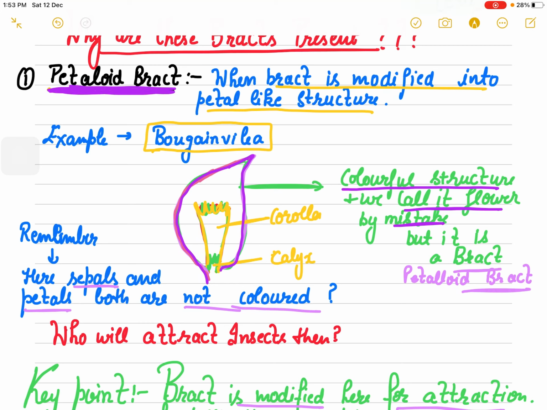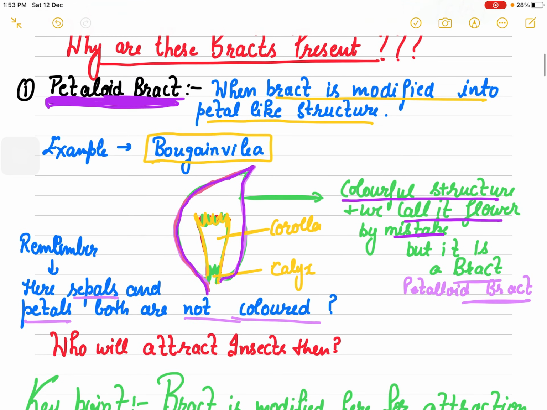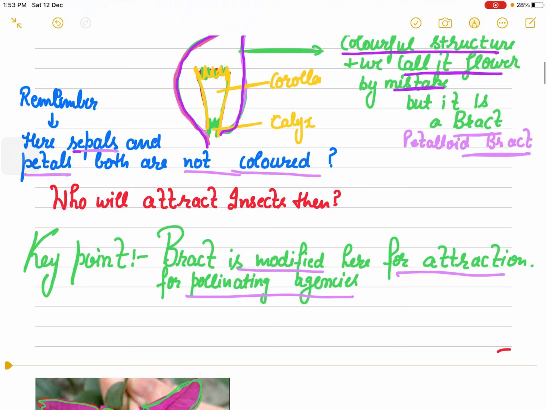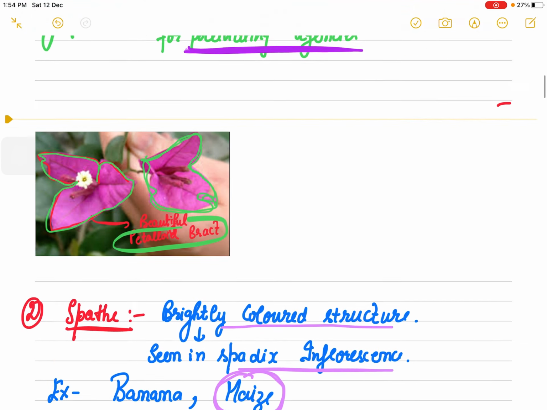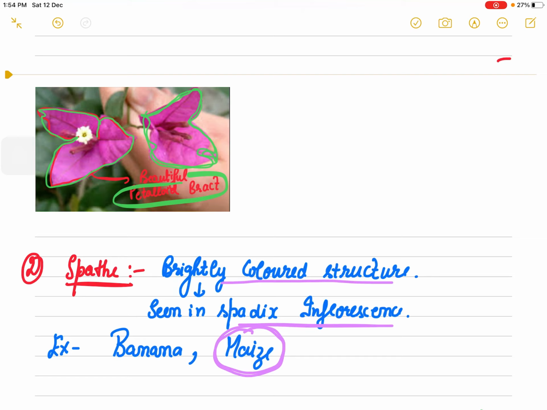That is a very technical term which only you can define. Why then is there a need for a petaloid bract? Because sepals and petals are both not colored. So for the attraction of the pollinating agencies, you need something colorful.